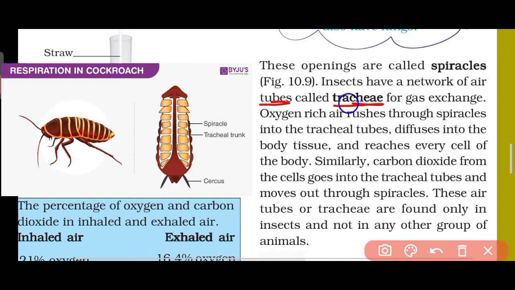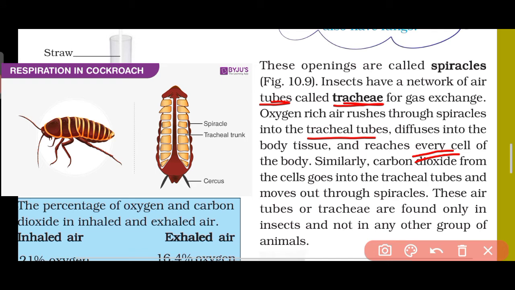Okay, then oxygen rich air rushes through the spiracles into the tracheal tubes. So from the holes it goes to the tracheal tubes and diffuses into body tissue and reaches every cell of the body. So these tracheal tubes are, we can say, taking this oxygen to all the parts or all the cells of the body. Okay, they are like channels.